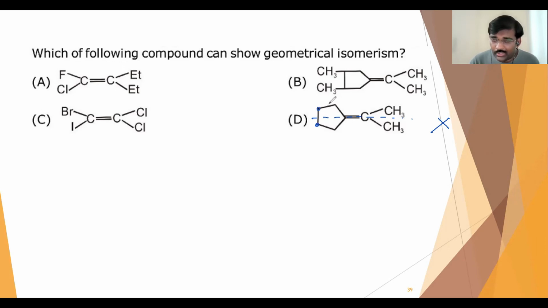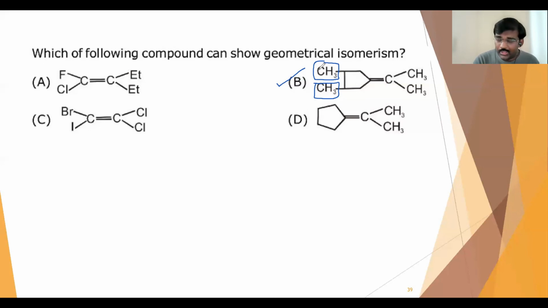Okay, two methylene groups are there, and that all will be in the same plane only. So that's why here also there is no geometrical isomerism, but in the case of B, geometrical isomerism can come because the methyl groups attached to the cyclopentane ring can both be in the same plane or one of them will be in the other plane.